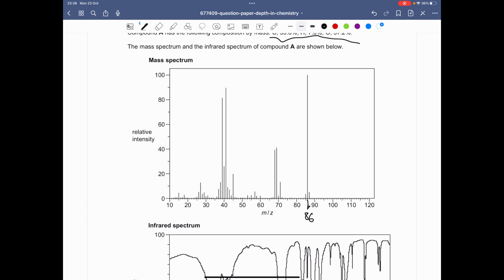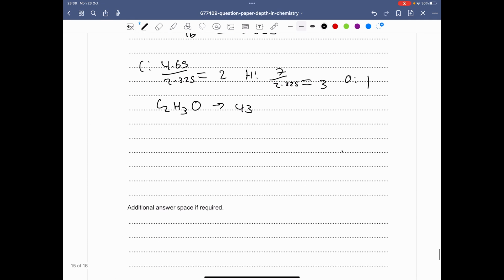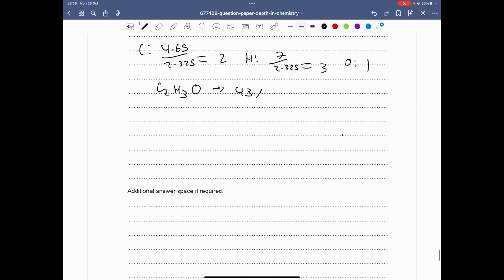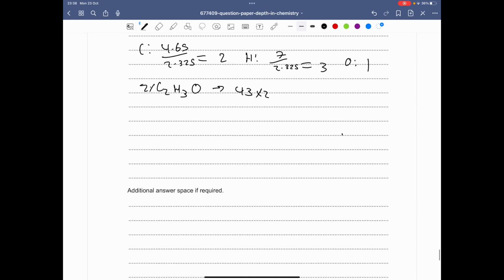Sometimes you may have little fragments after it. These may be due to isotopes of hydrogen, for example, like deuterium. But most of the time, the one with the highest intensity found towards the end of the spectrum is your MR. So in this case, this is the MR, which is 86. And this is 43. So to get from 43 to 86, we just need to multiply by 2. So we multiply this by 2. So you get C4H6O2. Now this is the formula of our compound.